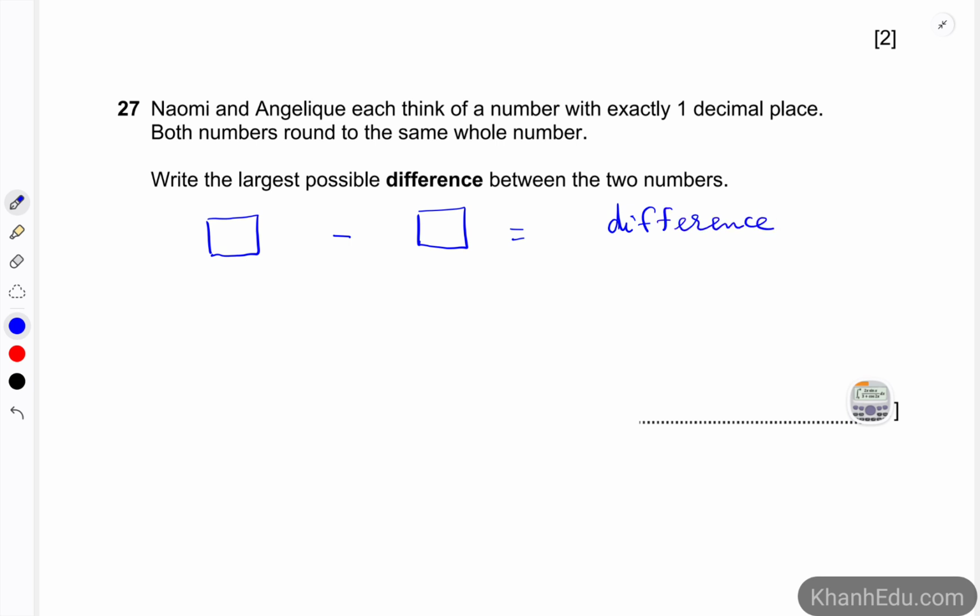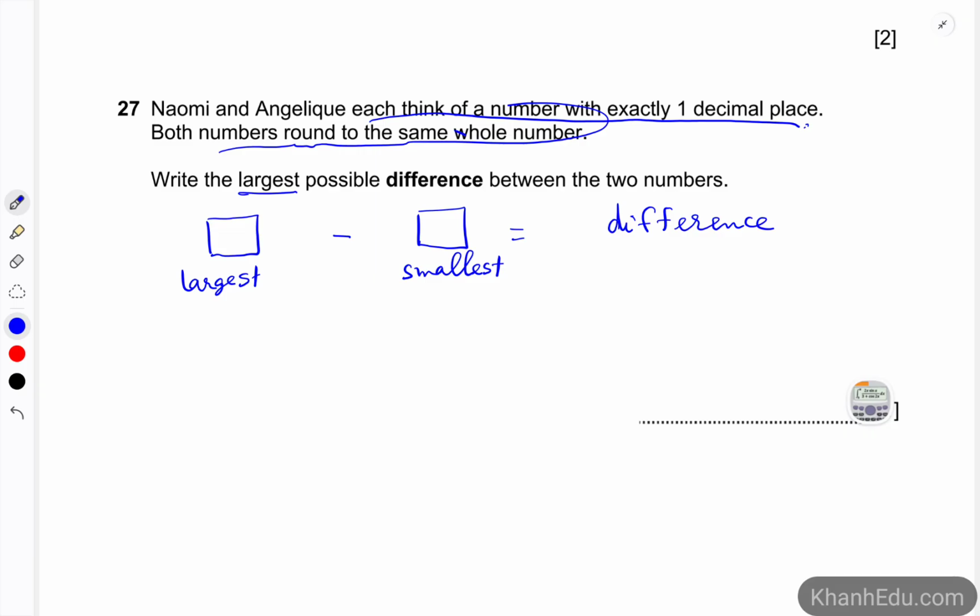In order to find the largest difference, this number has to be the largest possible, and this one has to be the smallest possible. And both of them round to the same whole number.